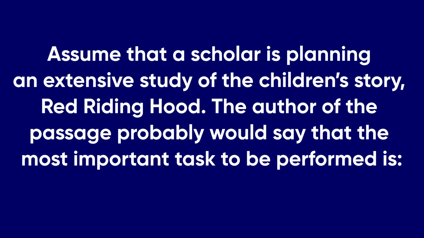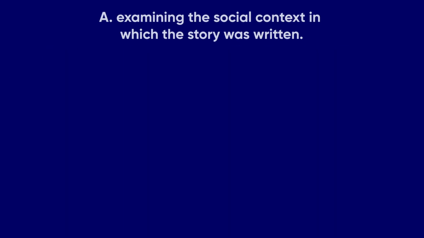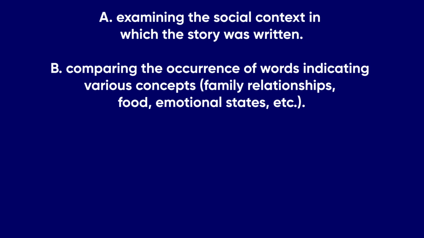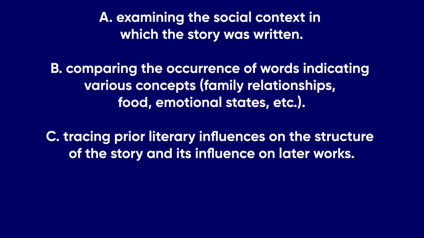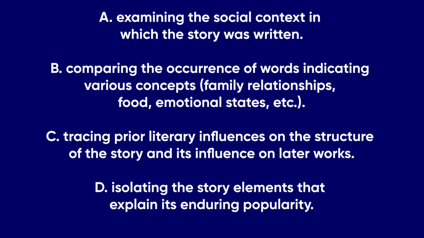Assume that a scholar is planning an extensive study of the children's story, Red Riding Hood. The author of the passage probably would say that the most important task to be performed is A. Examining the social context in which the story was written. B. Comparing the occurrence of words indicating various concepts, family relationships, food, emotional states, etc. C. Tracing prior literary influences on the structure of the story and its influence on later works. D. Isolating the story elements that explain its enduring popularity.